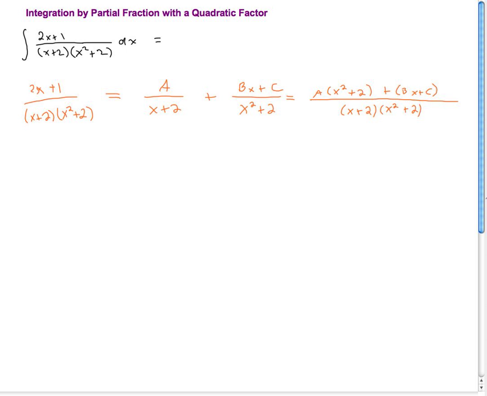So we want to find a, b, and c so that this fraction here, that added together, is our original fraction for all x for which that's defined. Now the fractions are not defined at x equals minus 2. However, in order for those to be equal for all x except for x equals minus 2, the numerators have to be equal for all x. So two polynomials can't differ at only one point. So they've got to be equal for all x.